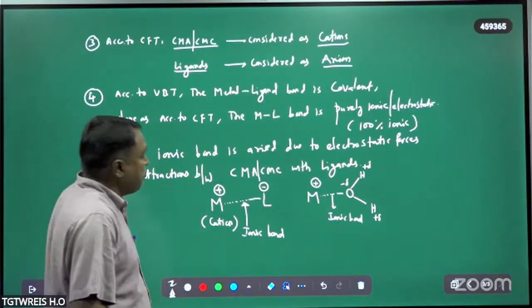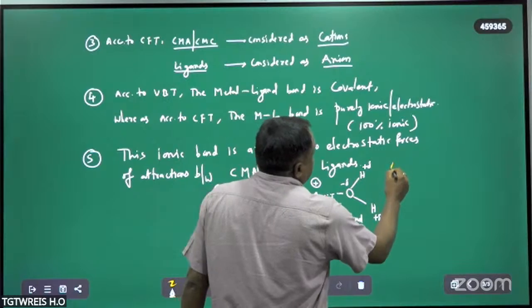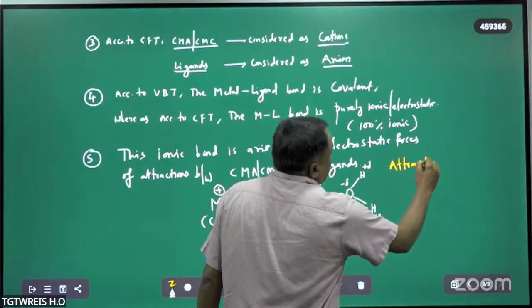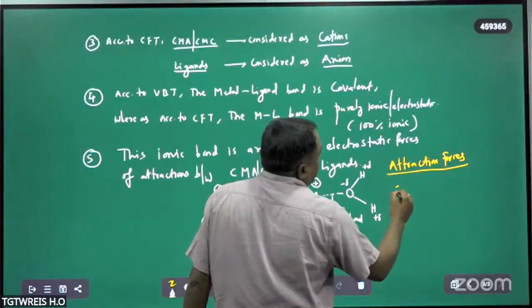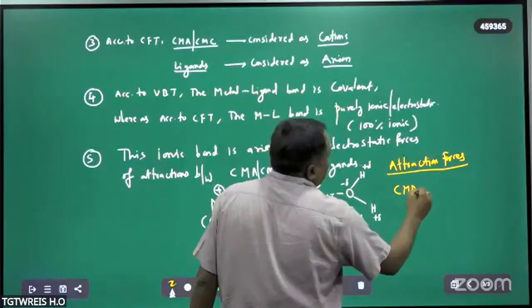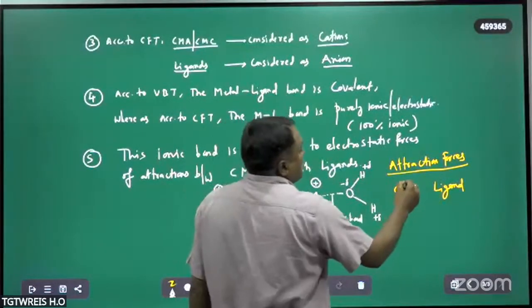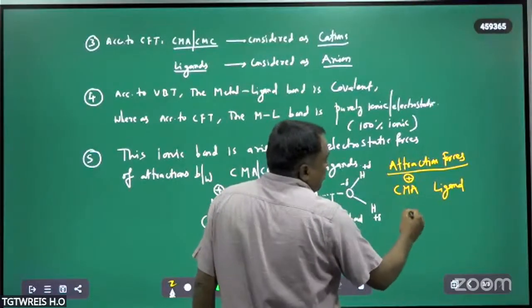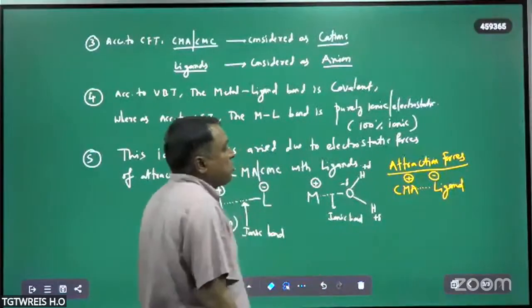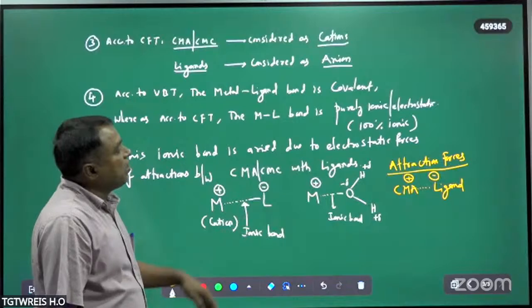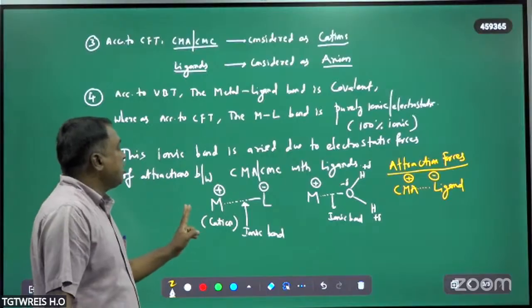This is the attraction force. What is meant by attraction force? Electrostatic force of attraction is generally developed between the central metal atom and ligand. So positive charge of the central metal atom, and negative charge of the ligand. So in between we have the attraction force. Due to attraction force, we get the ionic bond. So this is the one force of attraction between the central metal atom and ligand.